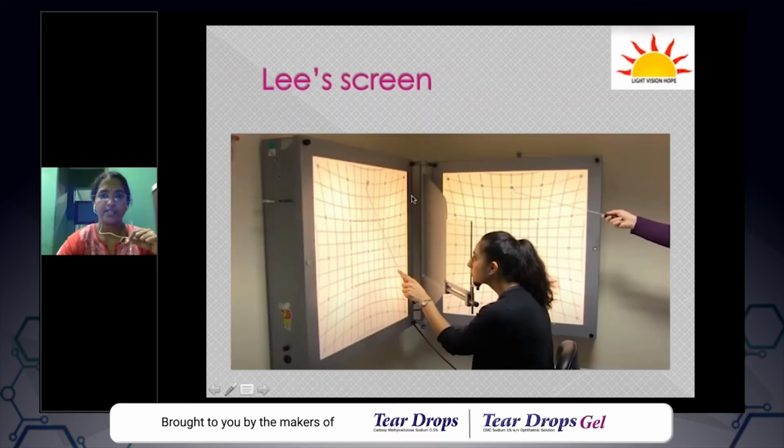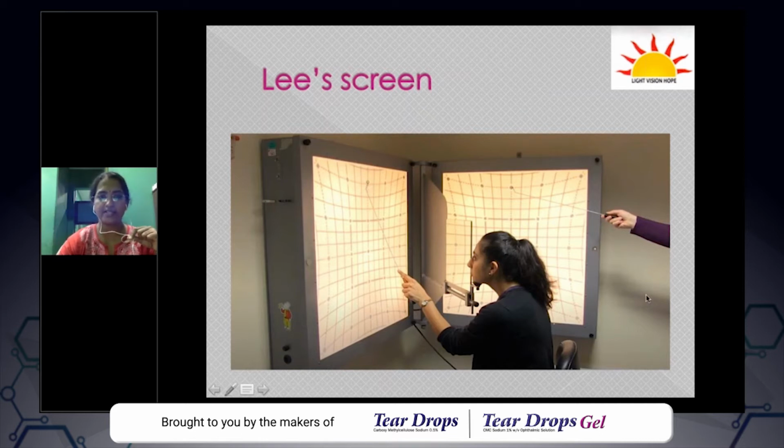So this is another charting called a Lee screen. The principle is the same. You can see that there is a central mirror separating the two eyes. This is the examiner's hand and you have a charting here. The examiner is pointing towards a particular point. The patient is seeing this point with her right eye, and the right eye cannot see the screen. Only the left eye can see the screen. So the patient has to point towards the corresponding point on her left side by making use of the left eye. This is the examiner pointing, and this is the patient pointing towards the corresponding image.